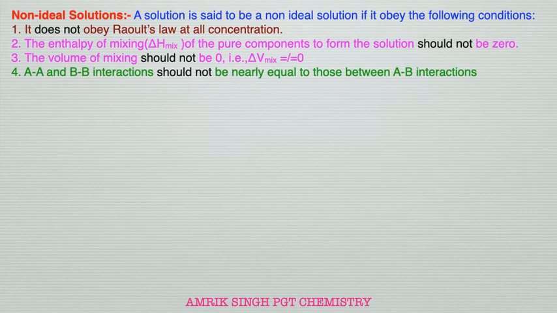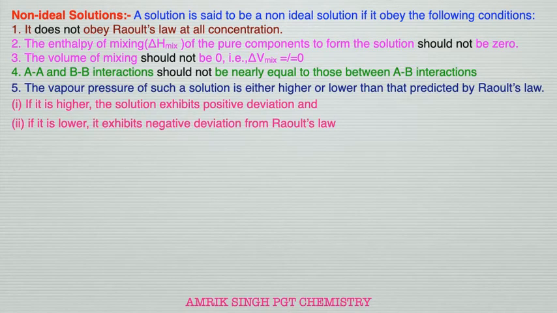Number two, the enthalpy of mixing, delta H mixing, of the pure components to form the solution should not be zero. The volume of mixing should not be zero, that is delta V mixing should not be equal to zero. AA and BB interactions should not be nearly equal to the AB interactions. And as we are seeing, when the conditions of the ideal solution are not met, it becomes non-ideal.